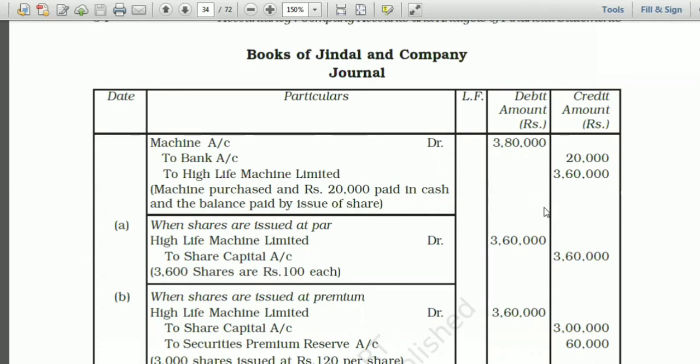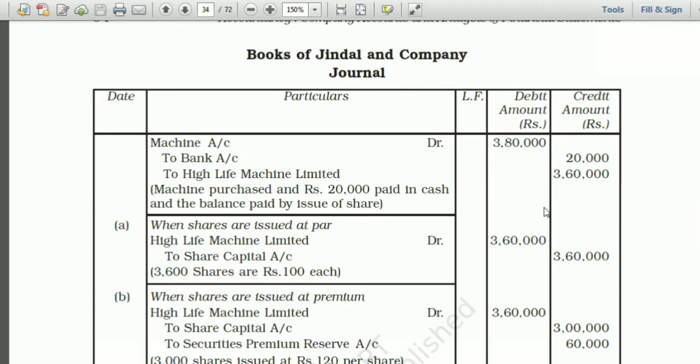Here the name of vendor is given, High Life Machine Limited. So when the name of vendor is given, you have to write his name. So 3,60,000 will be the amount of vendor. So this is our first entry for the purchase of machine.